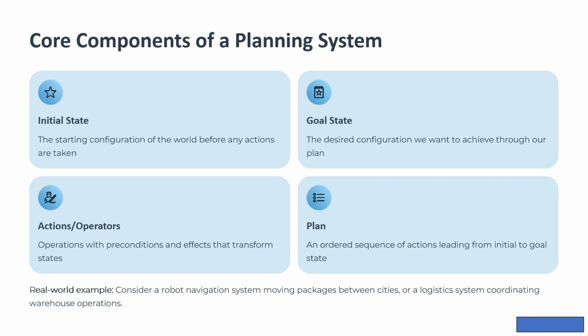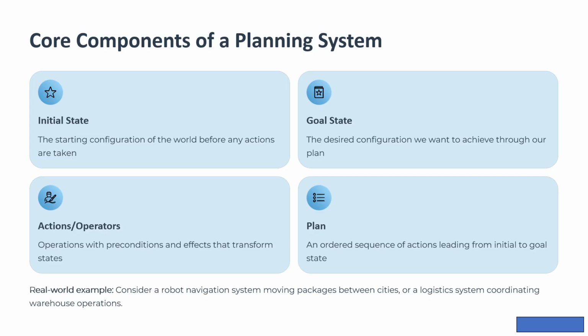The core components of a planning system are initial state, goal state, actions or operators, and plan. Initial state: this is where we start, the current configuration of the world before any action. For example, a robot in a warehouse at position A with certain items on shelves.